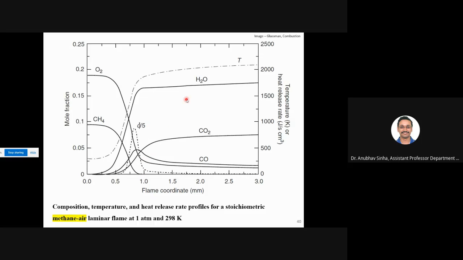Now let us look at the products. Okay, fine, we have reactants that burn, that produces heat, and now we see products. You see methane start dropping, and water starts going up. Okay, so there are two processes that are taking place. Some species of water also diffuse back. Okay, so that is also happening.